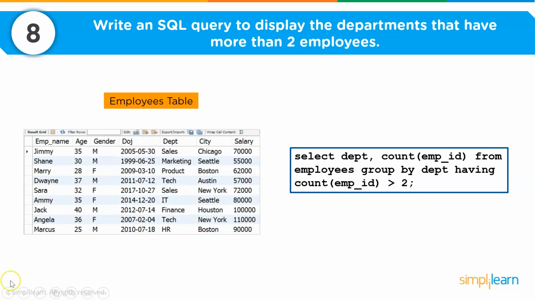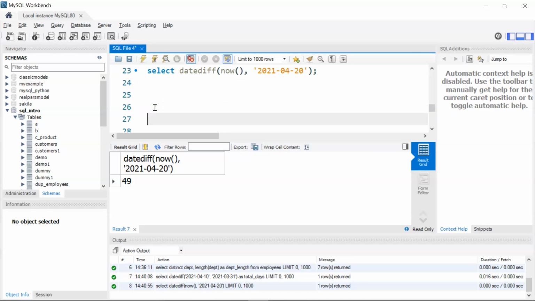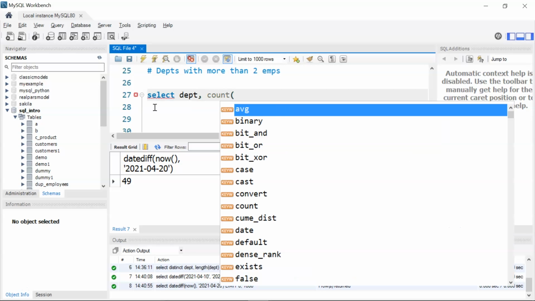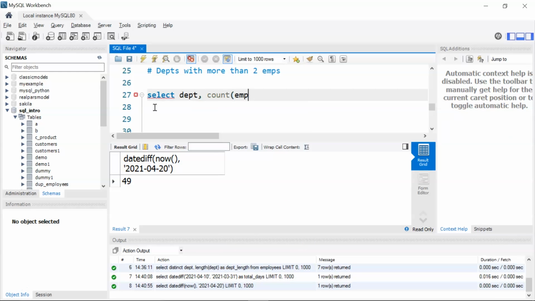Let's do this. Let me move down a bit and I'll give a comment, departments with more than 2 employees. Okay, now let's write our query. So I want to select the department and then I'm using the count function to count the employee IDs in each department, or the employees present in each department.